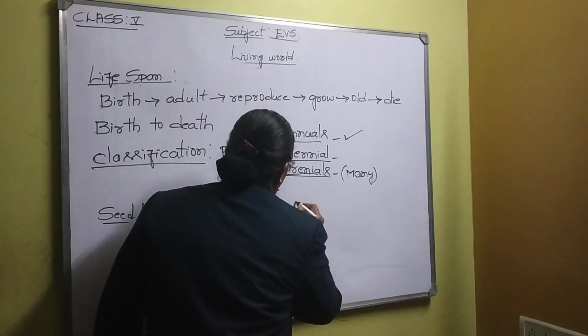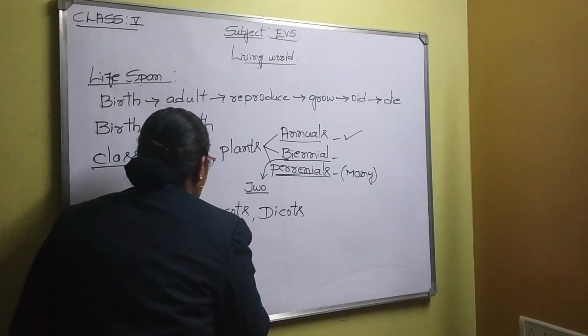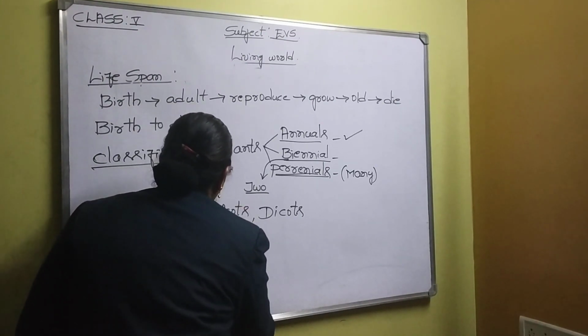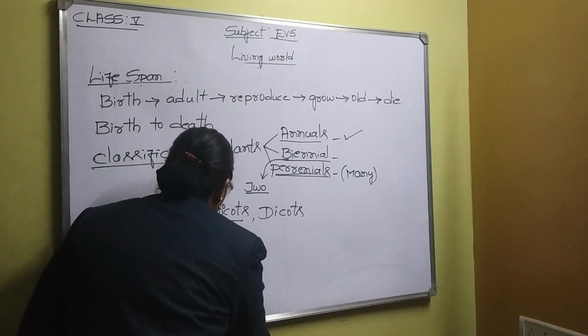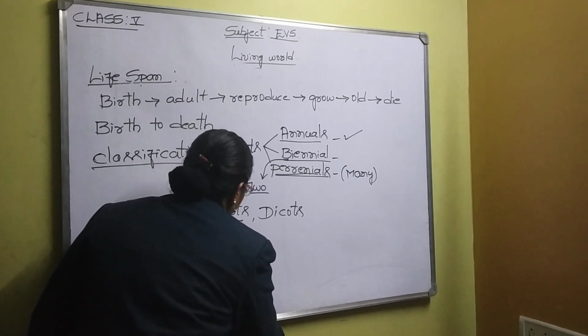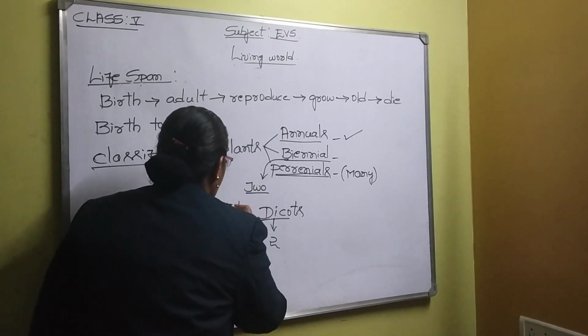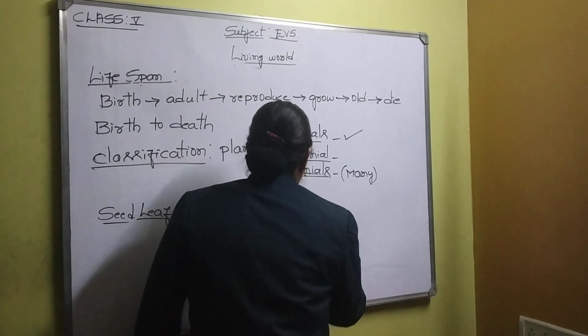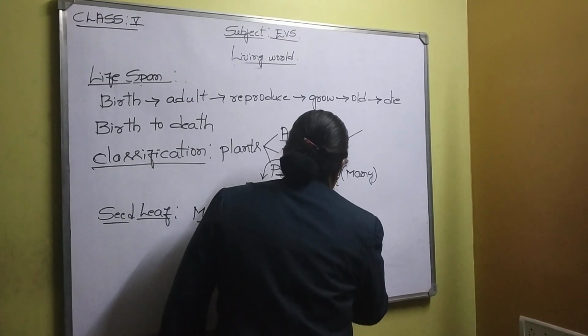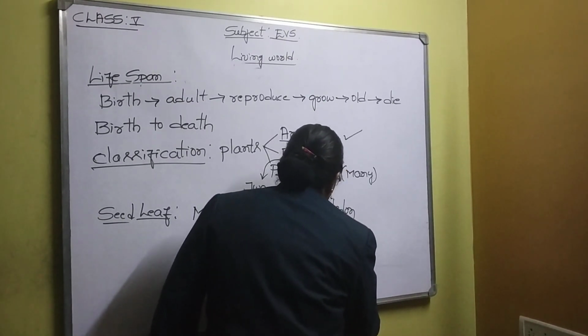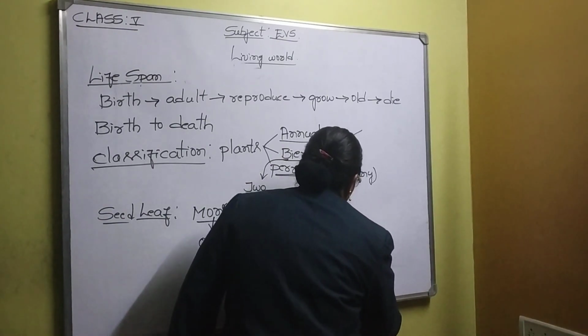They are called dicots. Mono, M-O-N-O, means only one. Di means 2. Cots is a short form of cotyledon. Cotyledon is nothing but seed leaf.